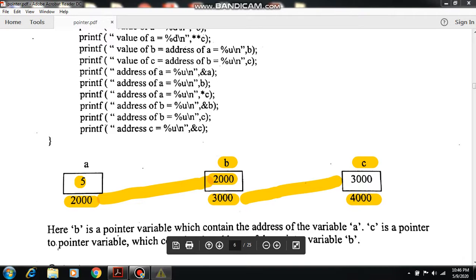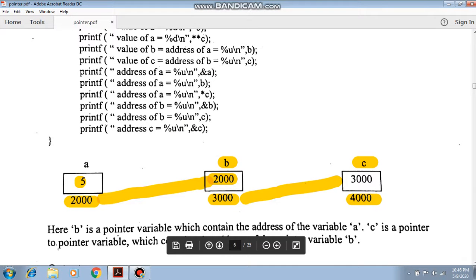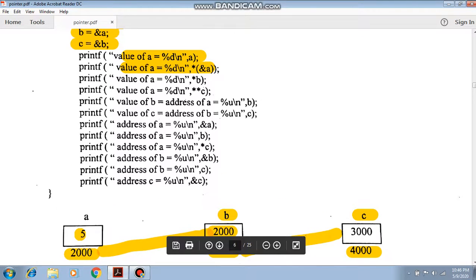Now the first statement, according to the declaration, the picture is actually like this. 5 is the value of the variable a, and 2000 is the address. This address is held by the pointer variable b, and the address of the pointer variable b is held by c. So what is the output of the first statement?